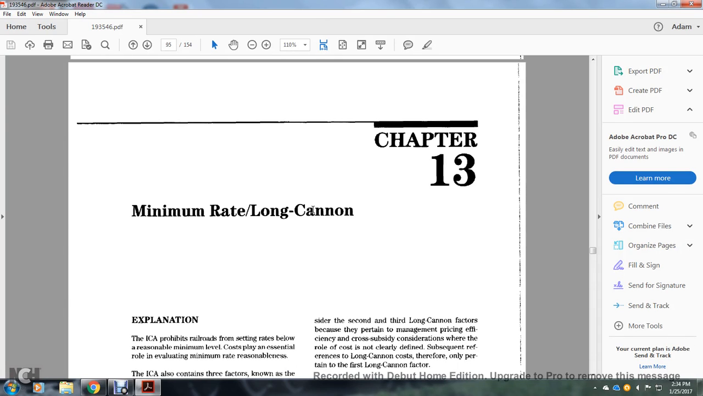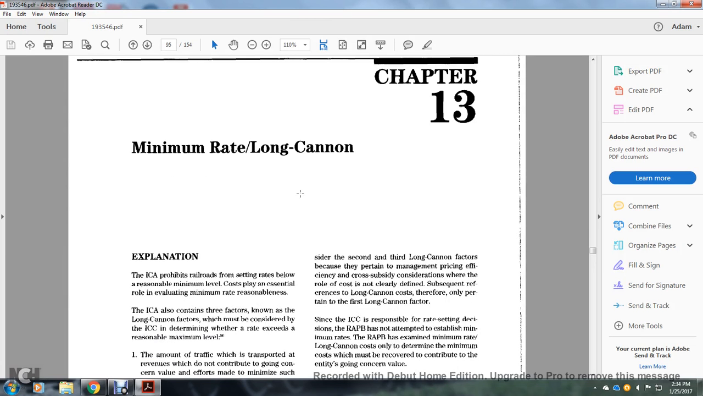All right, Chapter 13, Minimum Rate, Long Cannon. The Interstate Commerce Act prohibits the railroad from setting rates below a reasonable minimum level, and cost plays an essential role in evaluating minimum rate reasonableness.